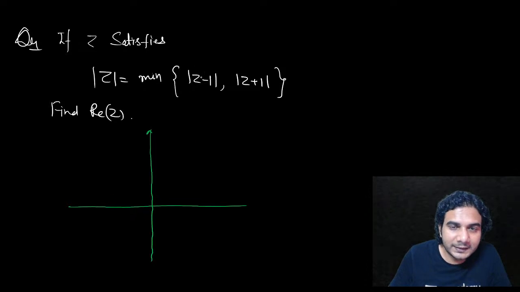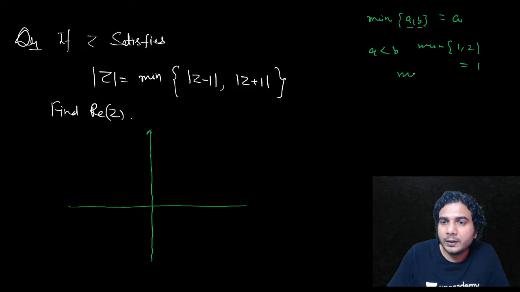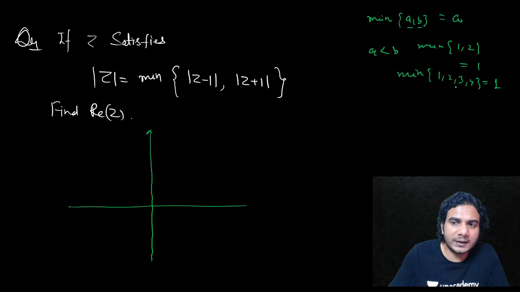Okay, so what is this? Whenever you write minimum of a comma b, whoever is smaller will be the answer. If a is less than b, then this is nothing but a. Like minimum of 1 comma 2 is 1. You can even write 1, 2, 3, 4, as many numbers as you want, but you must know which one is the smallest among all. So 1 is the smallest, so the answer is 1. So we need to compare these two values and see which one is smaller.